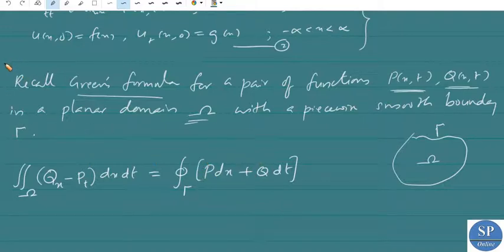We already know this Green's formula, where omega is this domain and gamma is the smooth boundary of this domain omega.